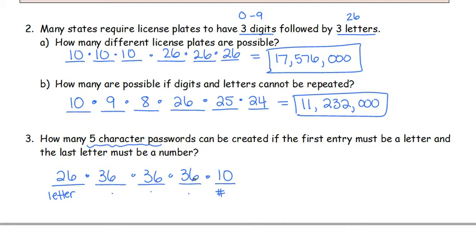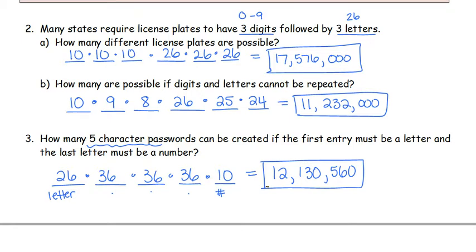It makes sense, for example, if you're picking students for something: if I pick you, you're no longer available to be picked a second time. But when it comes to passwords and license plates, I can repeat numbers, I can repeat letters. So unless specifically said you can't, assume that you can. So when we type that into our calculator, we end up with 12,130,560 different ways we can create a 5-character password where the first character has to be a letter and the last one has to be a number.